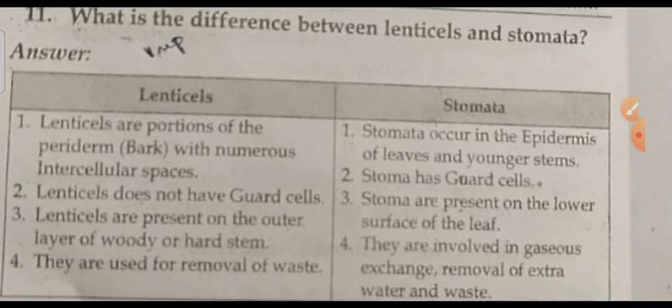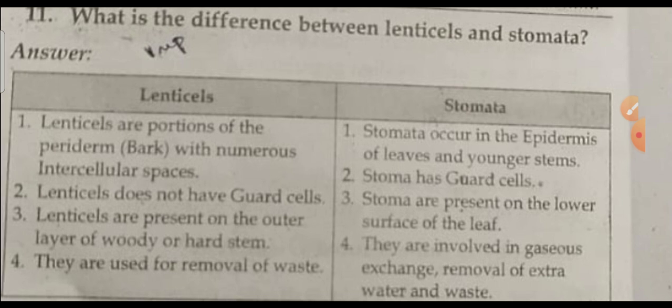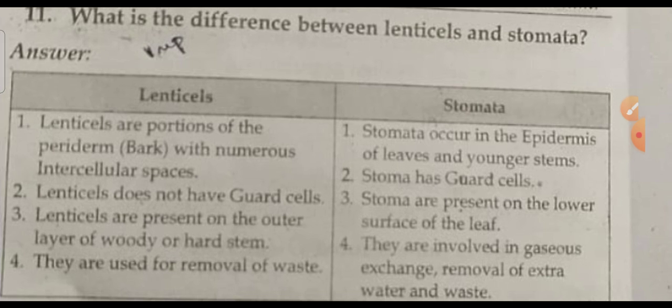What is the difference between lenticels and stomata? Lenticels are proportions of the periderm with numerous intercellular spaces, whereas stomata are in the epidermis of leaves and younger stems. Next, lenticels do not have guard cells, but stomata have guard cells.